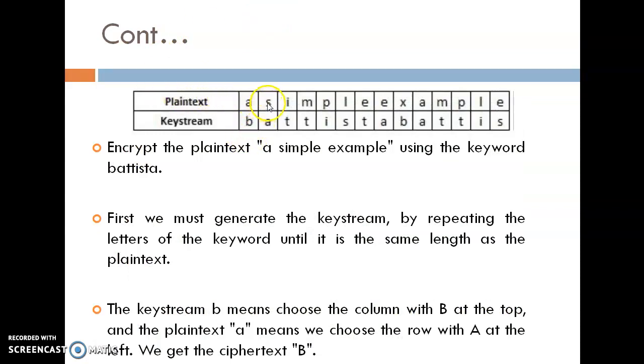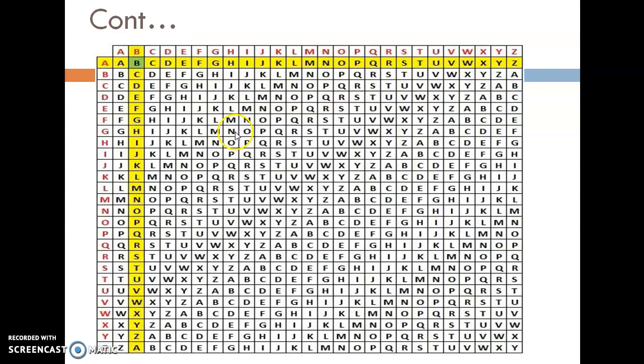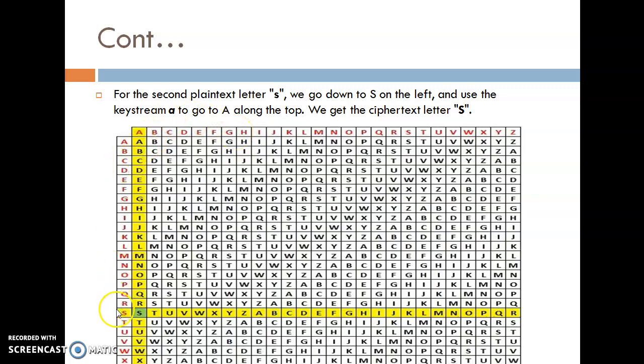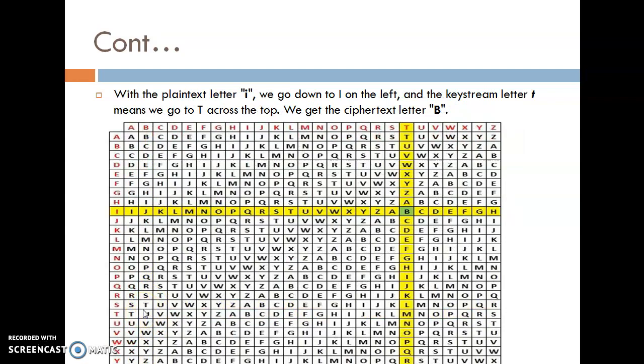Now if the plain text is S and the key value is A, then see here, the key value is A and the plain text letter is S. So the common letter is S. So the ciphertext of that particular value is S. Now same way for the third, if the plain text is equal to I, okay, and we go down from the key value T, from T go down up to the value I. So we get the letter B. So B is the third letter of the ciphertext.